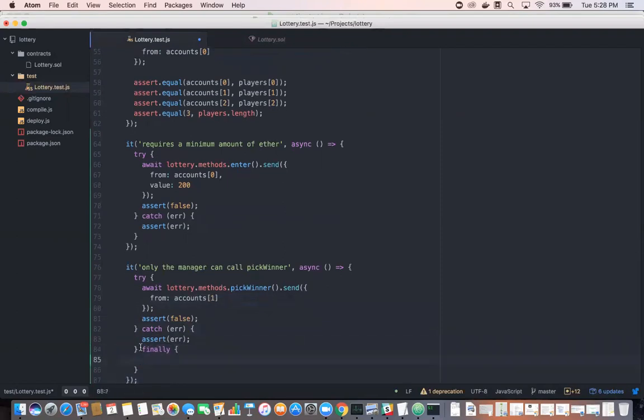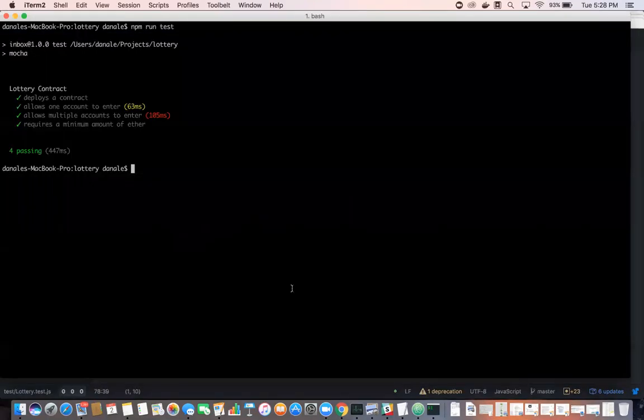And I don't need this here. Oops, make sure I don't erase that. I don't need this, okay? So that's pretty much it. Again, I don't have to enter into the contract before calling pick winner. I can immediately call pick winner, and because of the way I wrote the contract, I should immediately get kicked out because of the restricted modifier. So I'm going to give this a shot in my terminal. I'm going to save this, and then in my terminal, I'll go ahead and run npm run test.